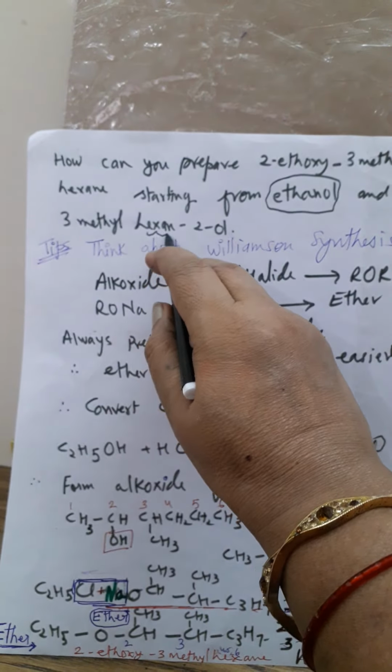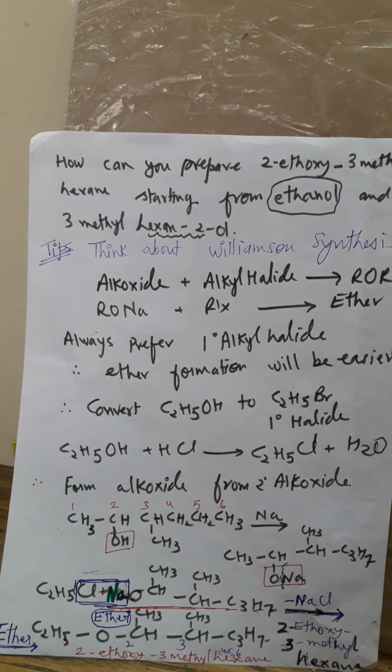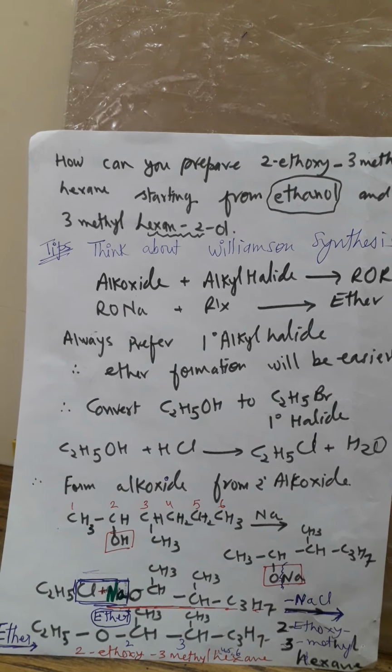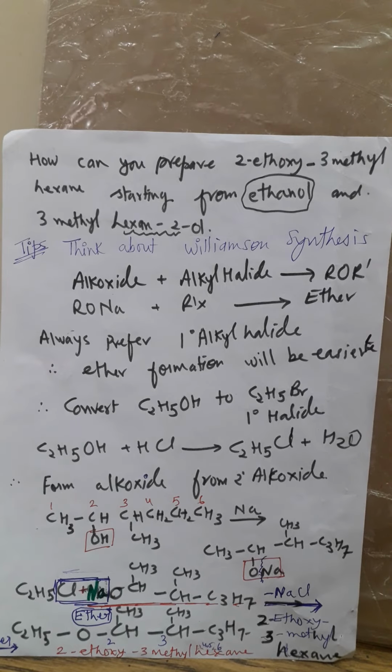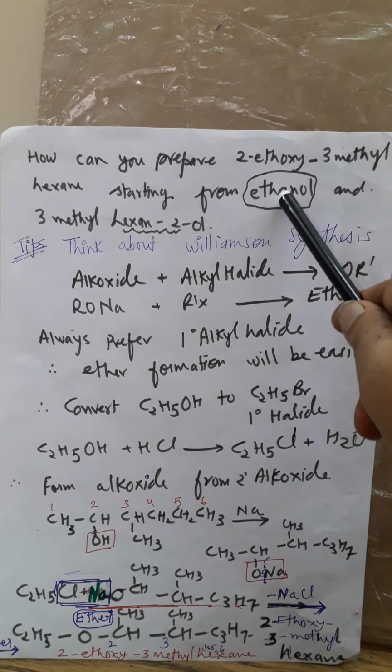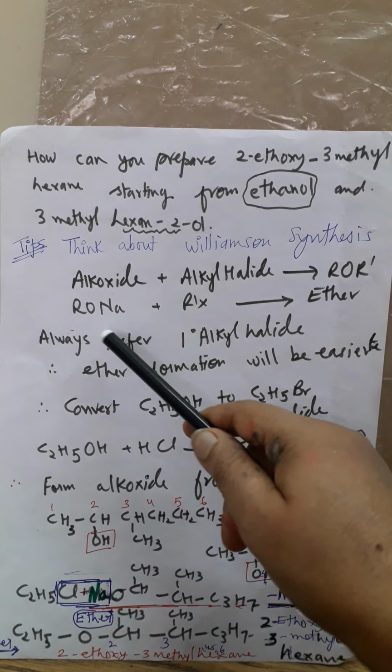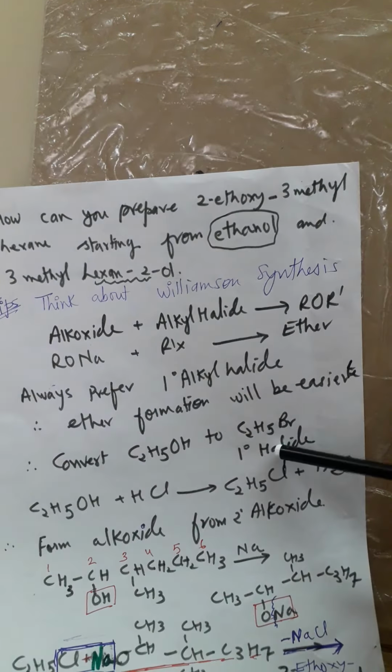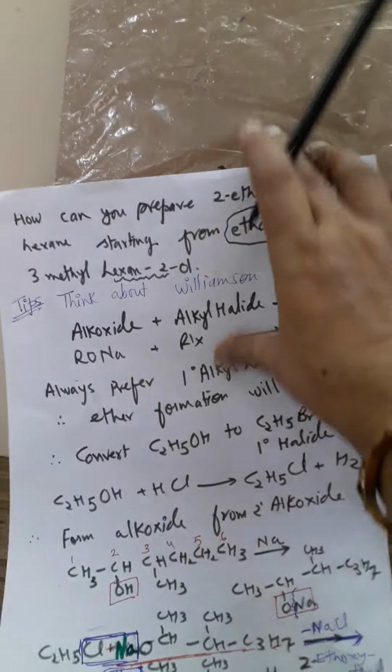Okay, so what do you think about it? How do you have to go for it? You must think that in previous time I also told you that 1 degree halide is preferred for SN2. So ethanol will give you 1 degree halide. So we have to convert this ethanol into 1 degree halide, that is C2H5Cl. Clear to you? Write on that.